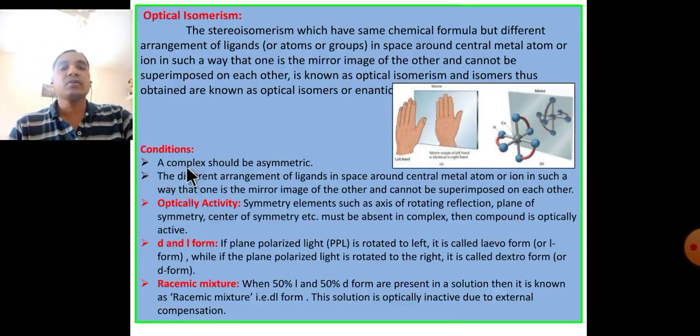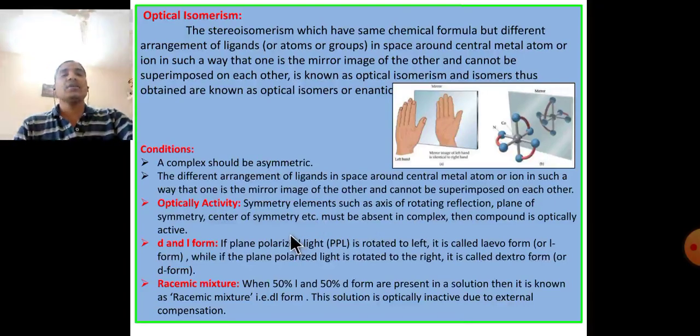Condition of optical isomers: a complex should be asymmetric, with a different arrangement of ligands in space around the central metal atom or ion such that one is the mirror image of the other and cannot be superimposed on each other. Optical activity: symmetry elements such as axis of rotation-reflection, plane of symmetry, and center of symmetry must be absent in the complex. Then the compound is optically active.